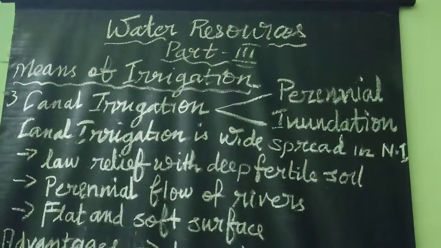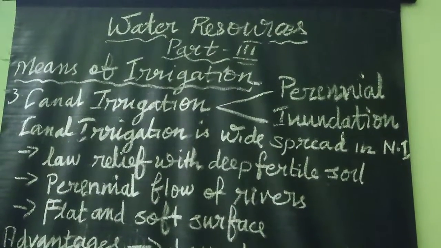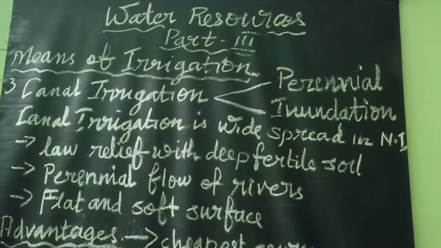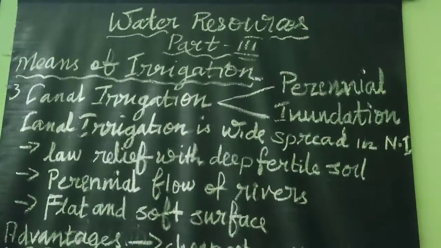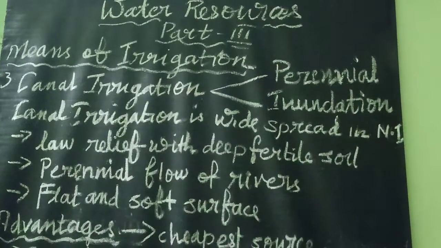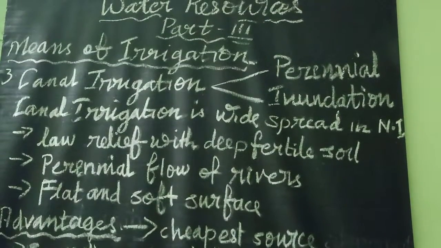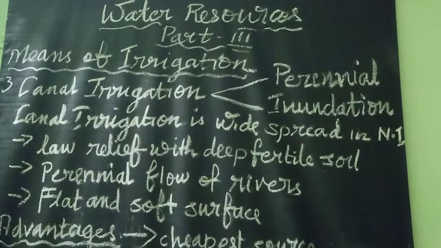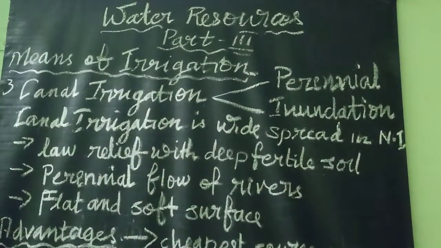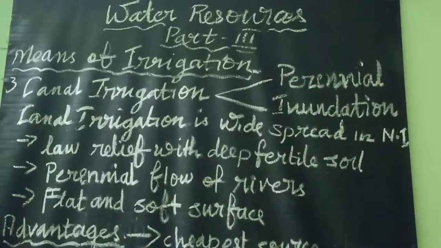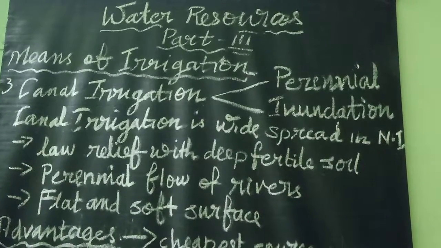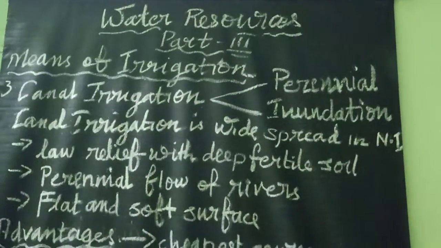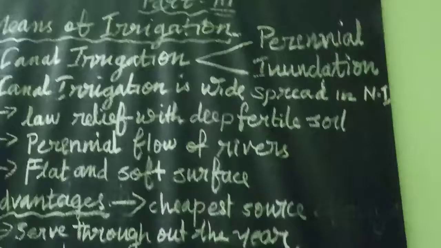First reason, low level plain area with deep fertile soil that helps in recovering the cost of construction of canals. Secondly, even surface that helps to dig the canals very easily, and perennial flow of rivers. All the North Indian rivers are perennial in nature. That means Himalayan rivers, throughout the year water will be there, so it is easy to construct the canals. Because of that reason, canal irrigation is more popular in northern India.